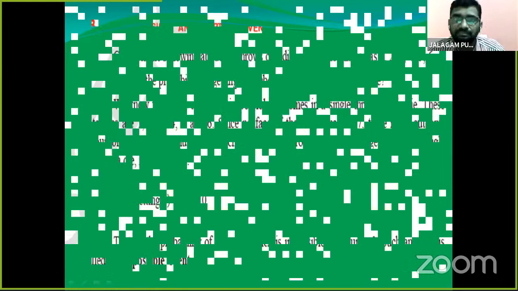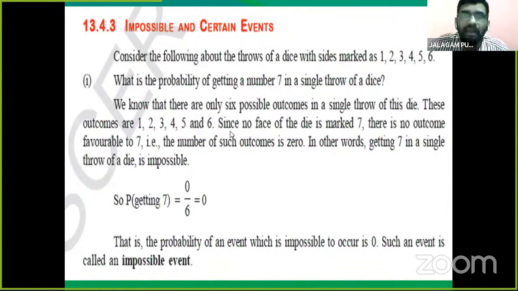Next, children, another topic is impossible and certain events. So we will discuss impossible and certain events. Consider the following about the throw of a die with sides marked 1, 2, 3, 4, 5, 6. Number 1: what is the probability of getting a number 7 in a single throw of a die?